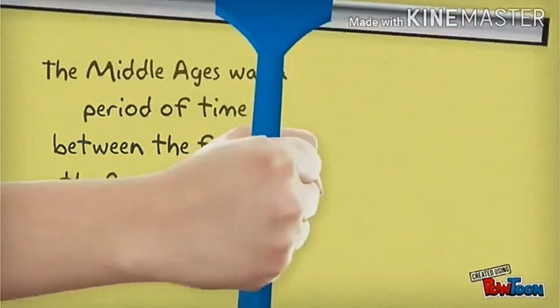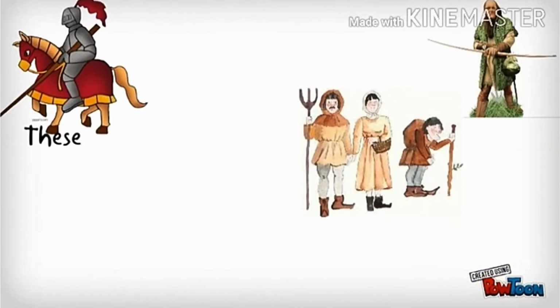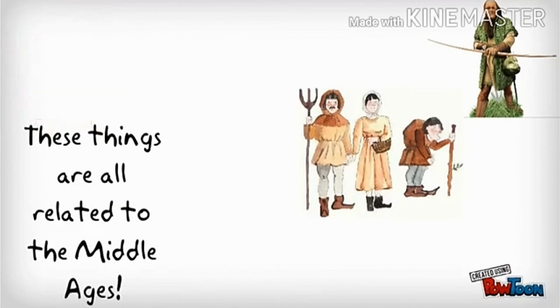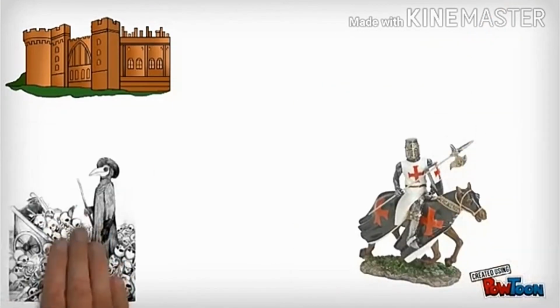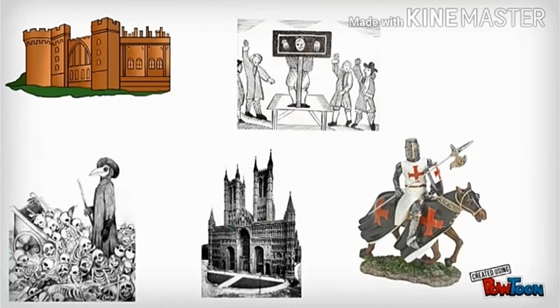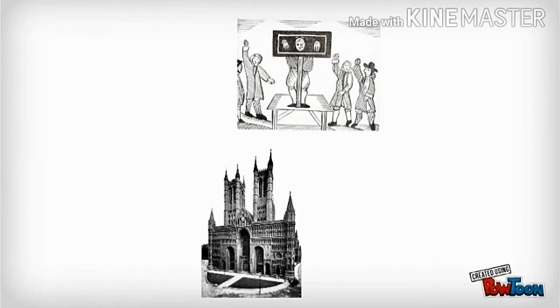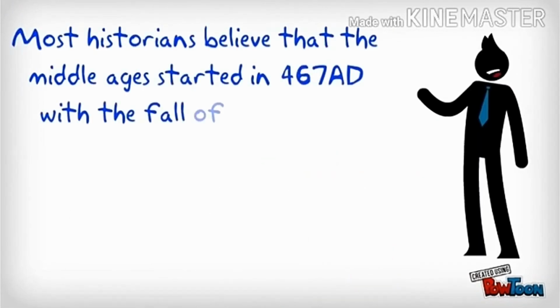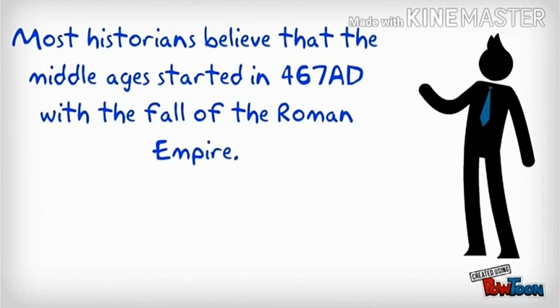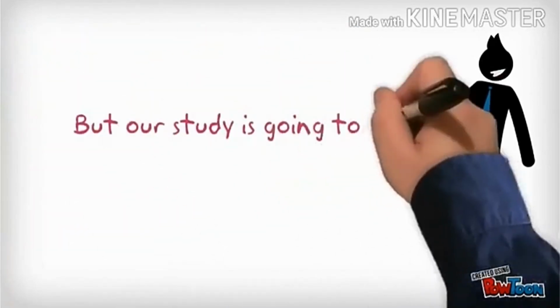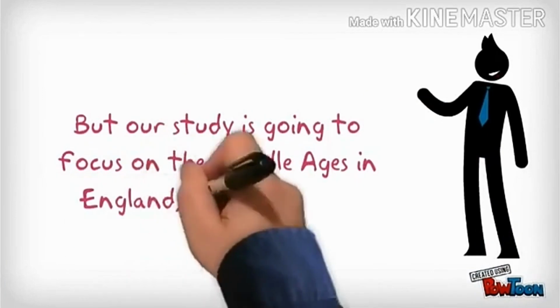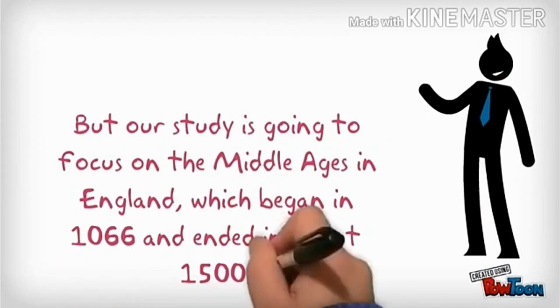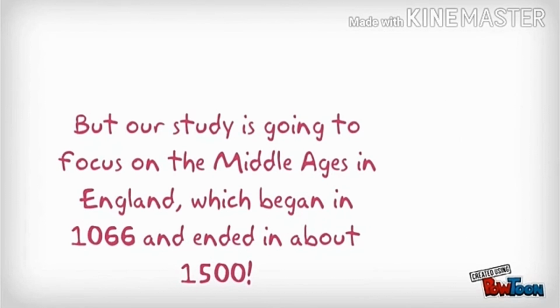Now, you're going to see the images of the Middle Ages. You can see the warriors, you can see the dress pattern, you can see the architectural design of their buildings, you can see the ancient homes. Now, these are the images of the Middle Ages. That is known as the Dark Ages. Most historians believe that the Middle Ages started in 467 AD with the fall of the Roman Empire. But our study is going to focus on the Middle Ages in England, which began in 1066 and ended in about the year 1500.